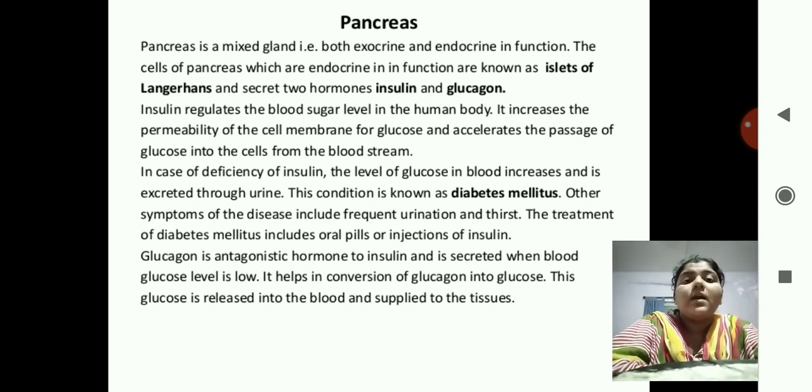Other symptoms of the disease include frequent urination and thirst. The treatment of diabetes includes oral pills or injection of insulin. Now, what is glucagon? Glucagon is an antagonistic hormone. Antagonistic means what? If insulin increases, glucagon decreases. If glucose level is high, then you can see over there.